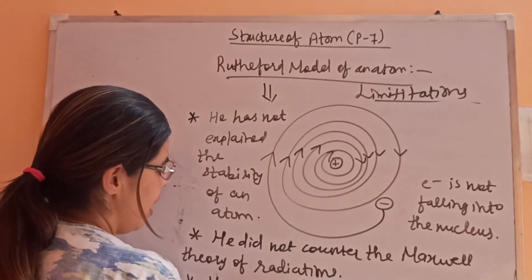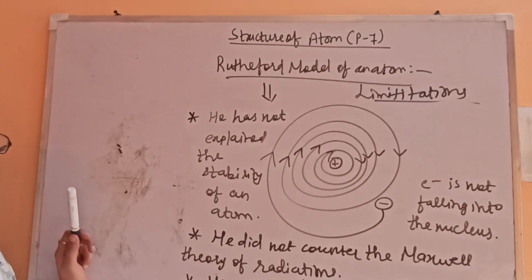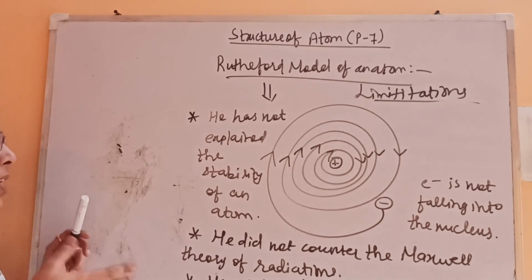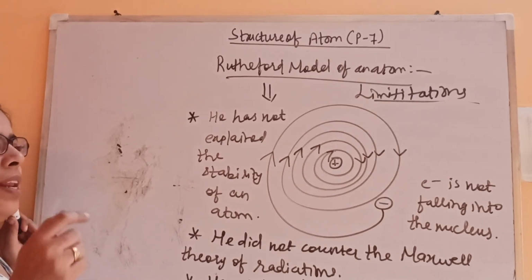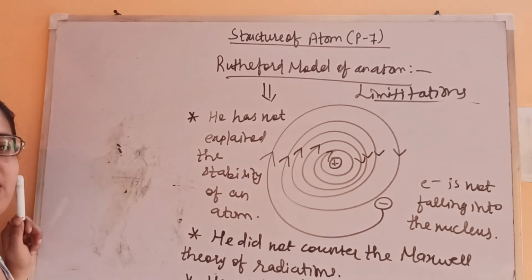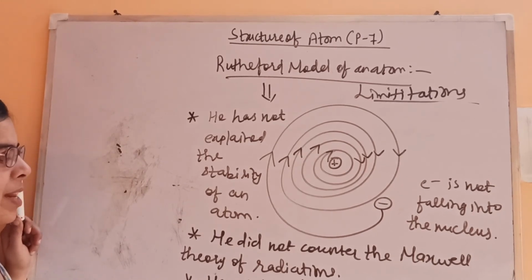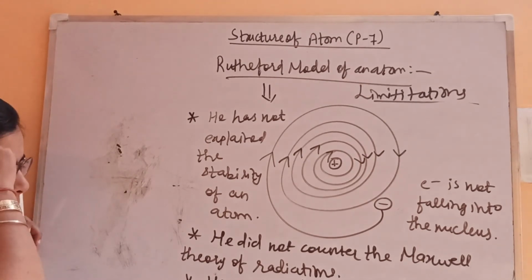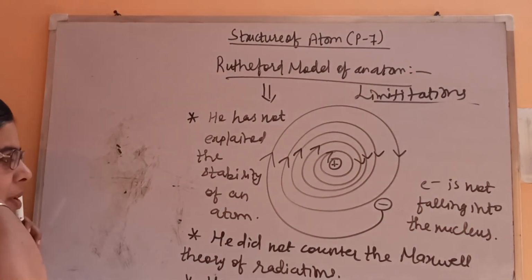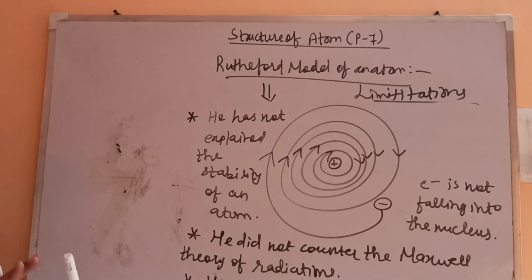As we have seen, the lines in the line spectra of hydrogen are not continuous, they are discontinuous. According to Rutherford, the electron keeps on moving, losing its energy, and finally jumps into the nucleus, but this is not the case. So he was unable to explain the line spectra of hydrogen as well. The electron is stable, not unstable.